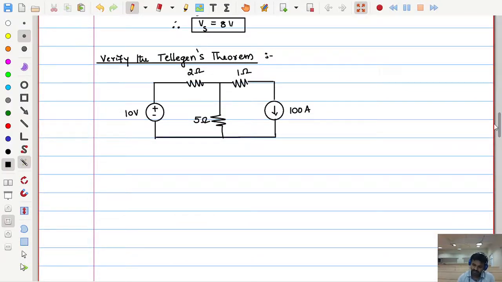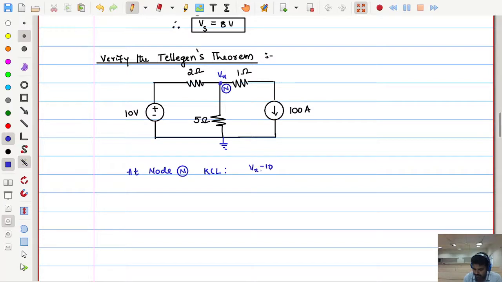What do we need to do? We have to find them, either by mesh or nodal, whatever it may be. You find the voltages of each branch and currents of each branch. So you can use either mesh or nodal analysis here. I am proceeding with the nodal analysis. If this node voltage is assumed as Vx, I can write KCL at the node N. At node N, KCL, what will I get?